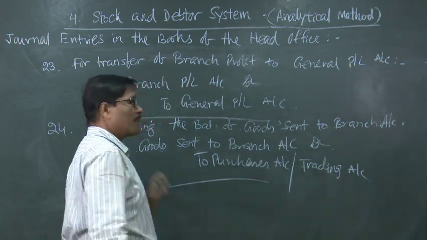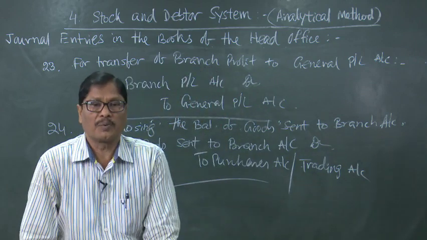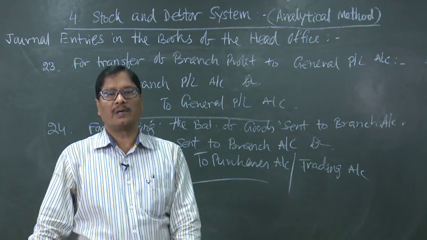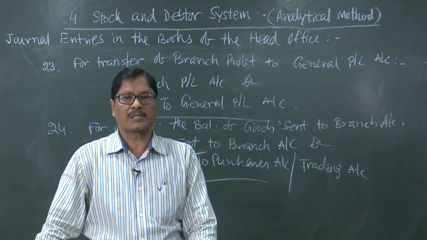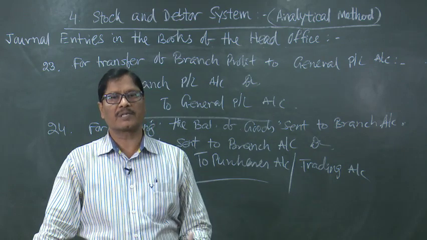So, with these 24-25 entries, we will have to work out the problem on stock and debtor system. In the next class, we will take up a good problem on stock and debtor system, an ideal problem, and your understanding will be still more clear.